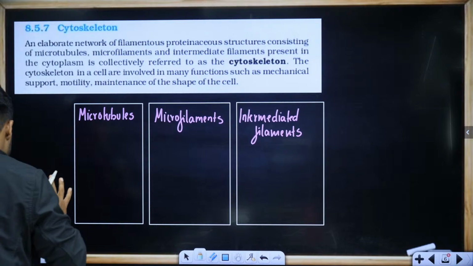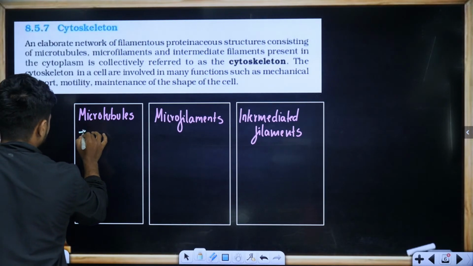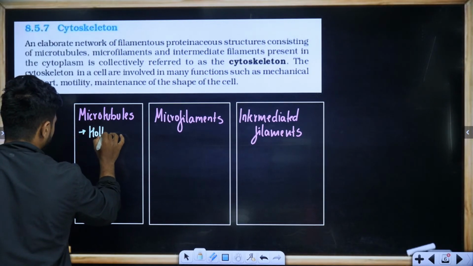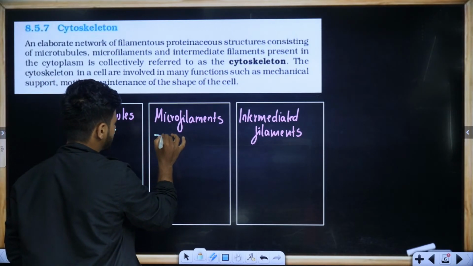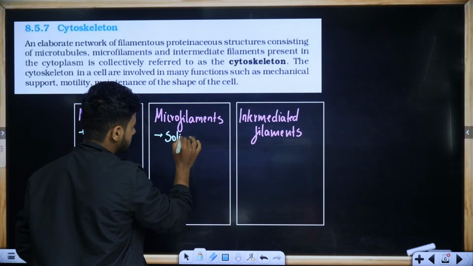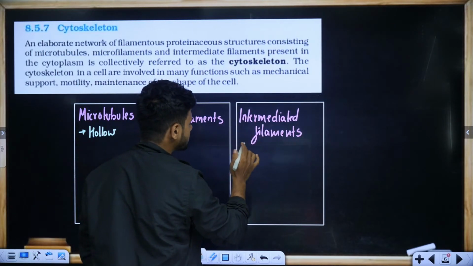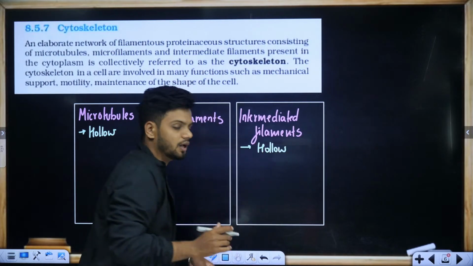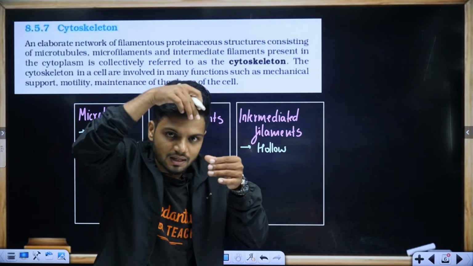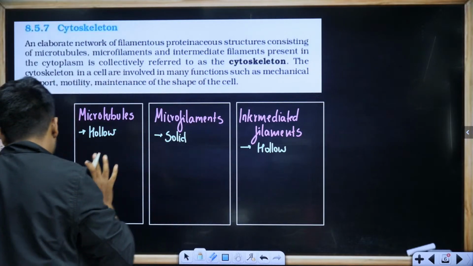Microtubules are said to be hollow in nature, while your microfilaments are much more solid in nature. Even your intermediate filaments are hollow in nature, much more hollow. That is from the inside. When you look from the inside, they'll be hollow.